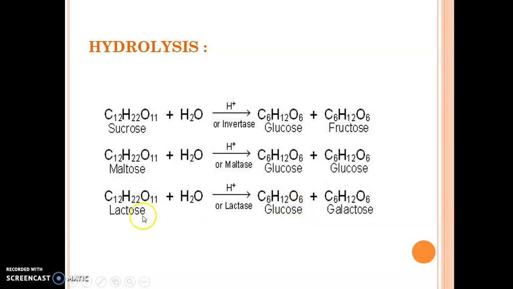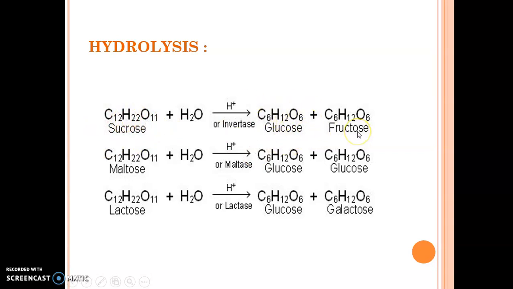When you drink milk, you are taking lactose. Lactose in your body undergoes a hydrolysis reaction and breaks down into glucose and galactose. So when we have milk, we get energy from the glucose that we get from the lactose, and galactose will also ultimately be converted into glucose, which will finally give us energy in the form of ATP. Similarly, maltose in our body will split into two molecules of glucose because it is composed of two glucose molecules, and sucrose will split into glucose and fructose.